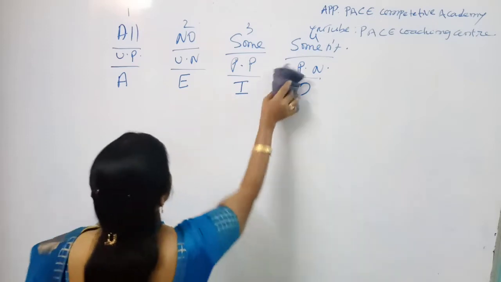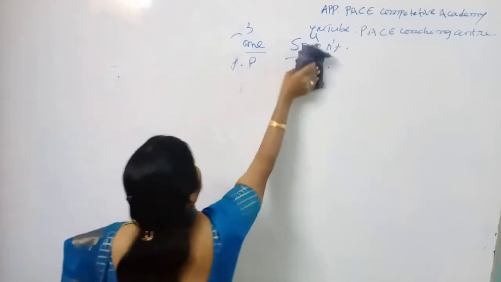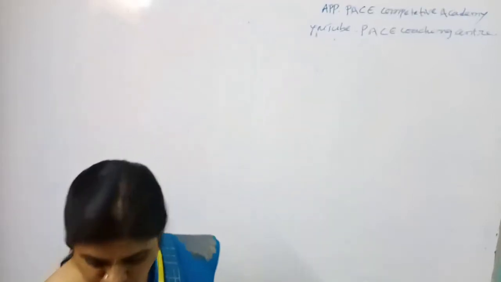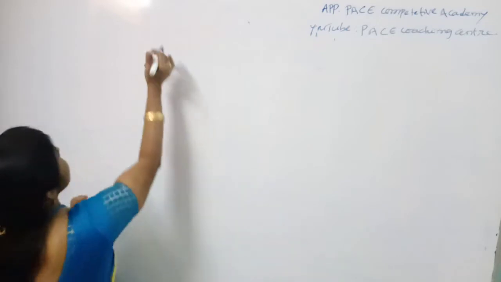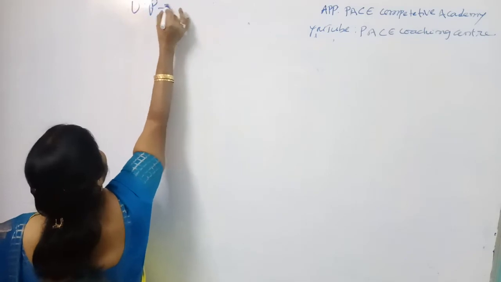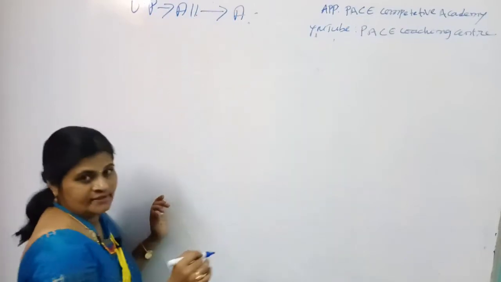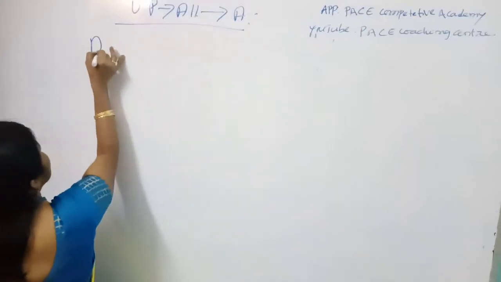For that, we follow a particular table. Clear, my dear students? So let us take each variety. Let us take the first one, universal positive, that is called all, that is called A. In this type, you have four varieties.